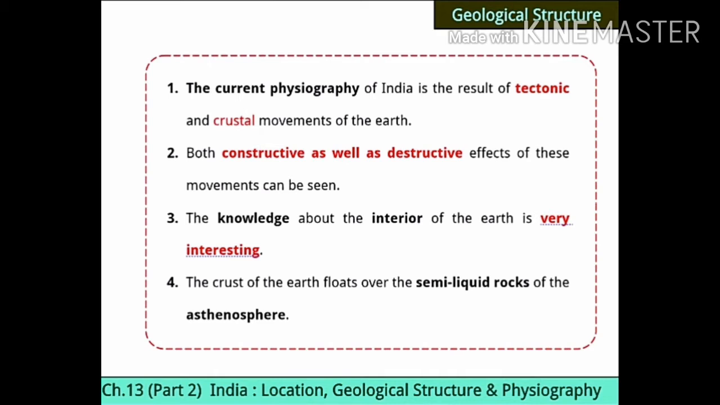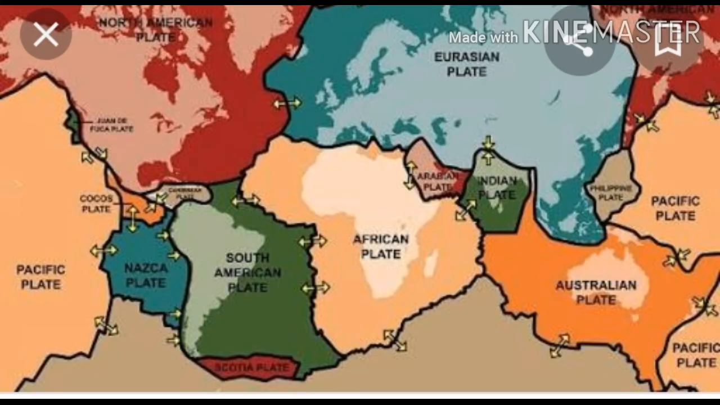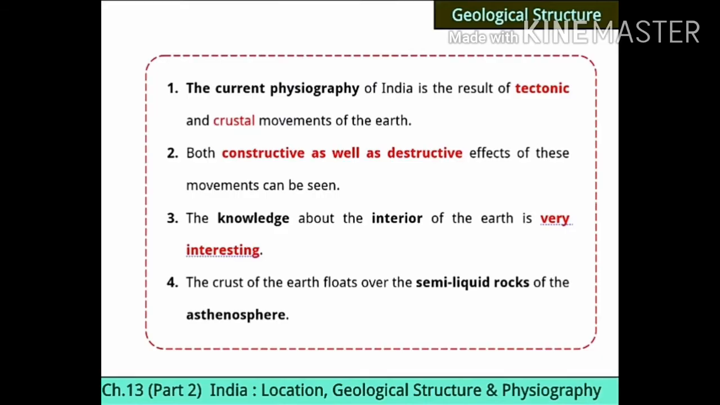It means the physiography of today, whatever physiography we have, how our India is, is the result of tectonic and crustal movements of the earth. Whatever happened in the past in the tectonic plates and crustal plates, due to those movements, today our physiography is like that. See, if you look at the map of India, it isn't a square or circle, a proper shape is not there. Why is it like that? It is due to the result of tectonic and crustal movements of the earth.